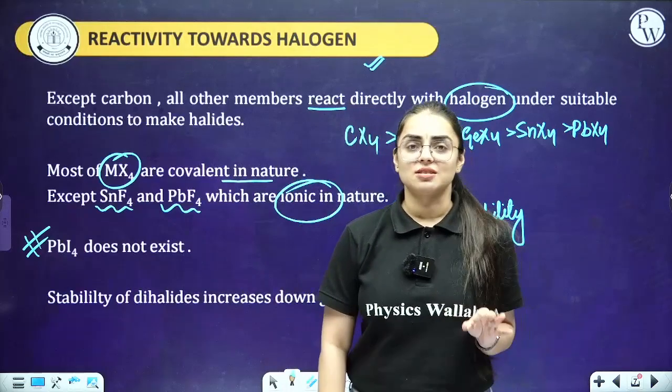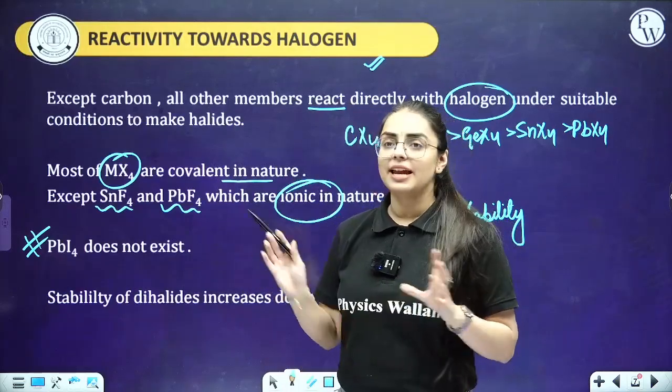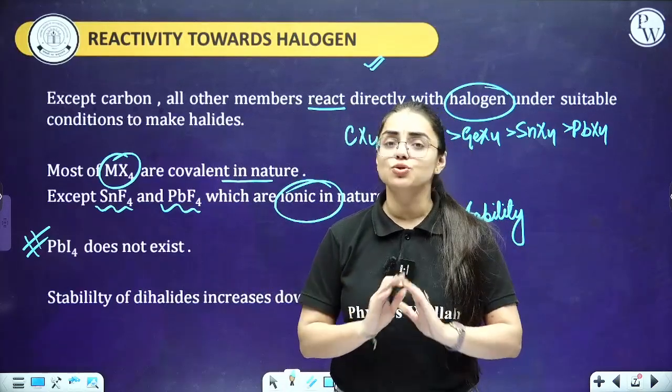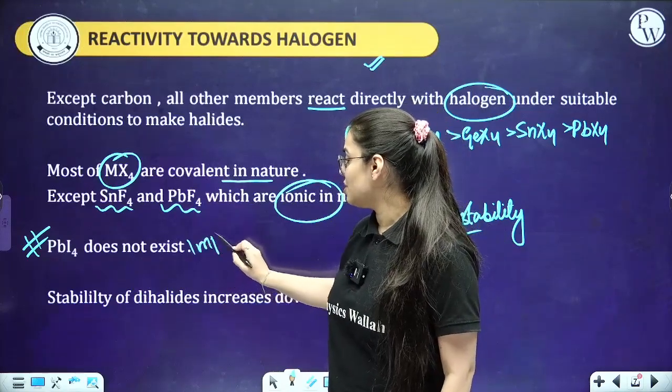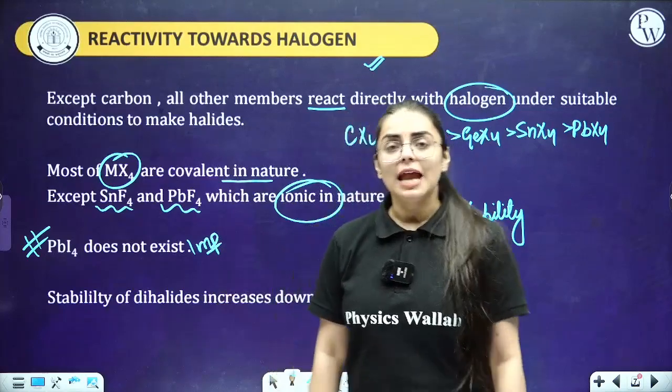PbI4 does not exist. Because I negative over here is acting as a strong reducing agent, so it does not exist, students. PbI4 does not exist. This is an important key point that you should very well know. Now comes the next point.